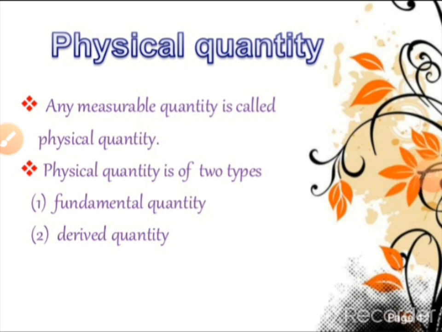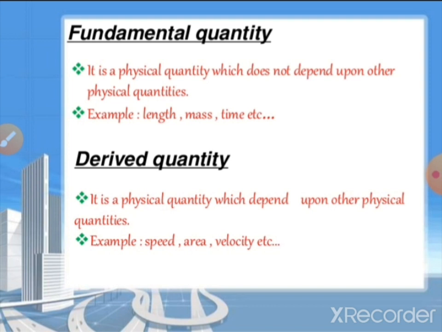Physical quantity means any measurable quantity. This physical quantity is classified into two types, fundamental quantities and derived quantities. What is meant by fundamental quantities? A physical quantity which does not depend upon other physical quantities. For example, length, mass, time, etc.